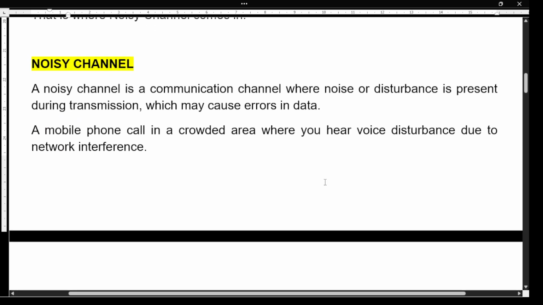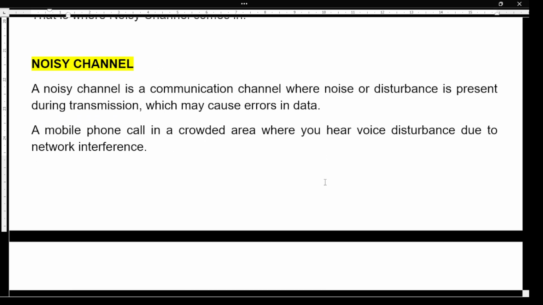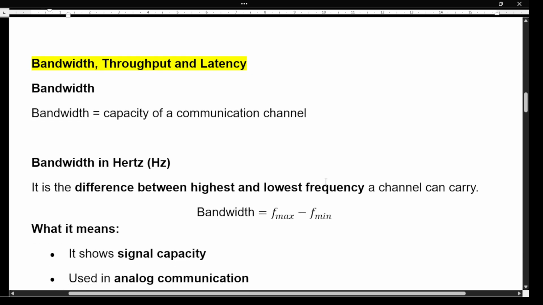Noisy channel means a communication channel where noise or disturbance is present during the transmission, which may cause errors in data. The best example we can say a mobile phone call in crowded area where you hear voice disturbance due to network interference. Next is bandwidth, throughput, and latency.